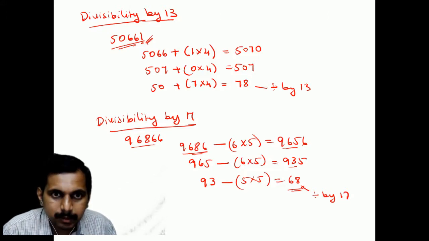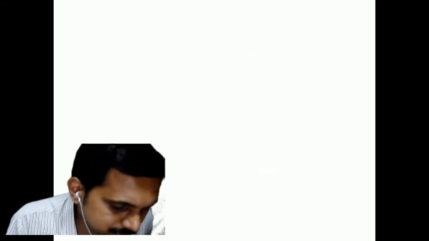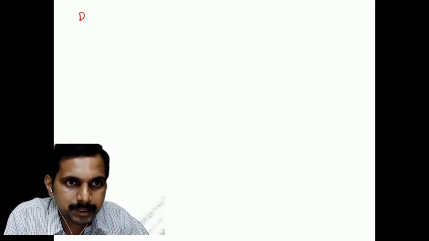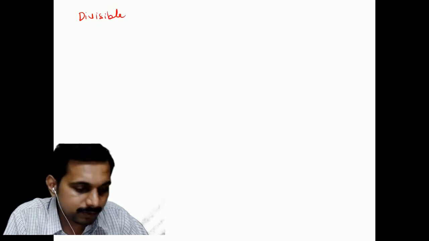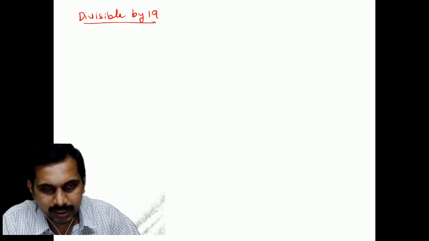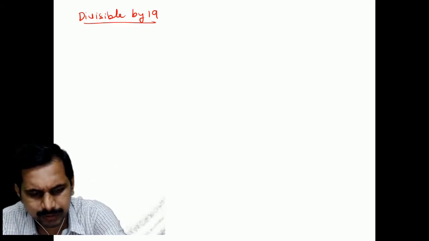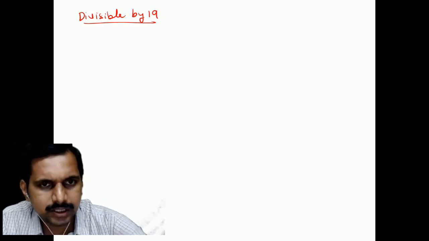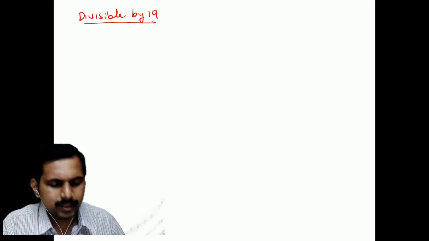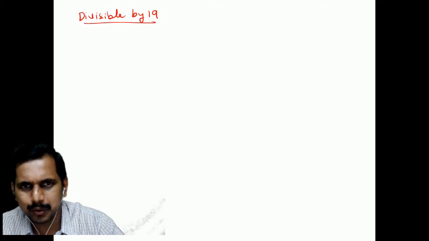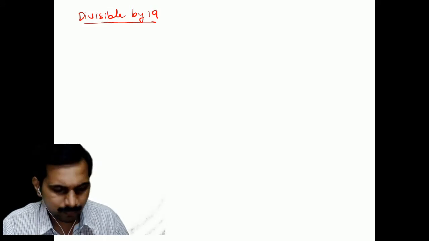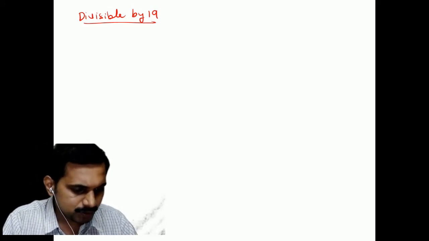Last one is divisibility by 19. These are very handy, students, in a lot of places. Even in your campus selection, these can be useful. When you give your campus selection, there might be questions related to aptitude. Aptitude is important everywhere, and this training encompasses everything. I have told you that you can ask me any questions related to aptitude, English, technical, all these three. If I know, I will tell you then and there. If I don't know, I will try to find out and tell you. Your questions will improve my class.